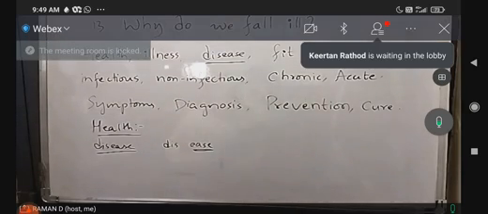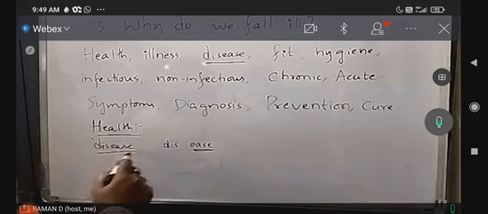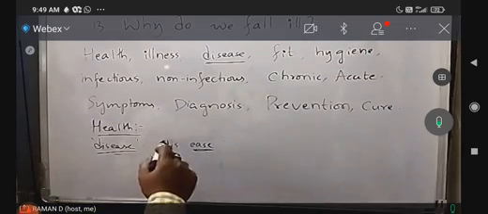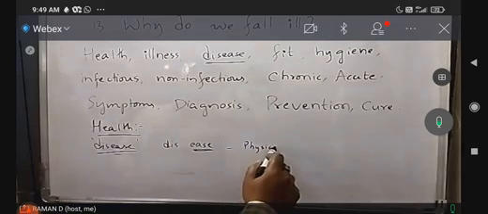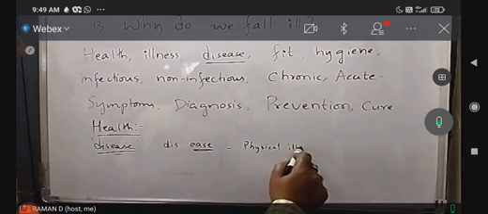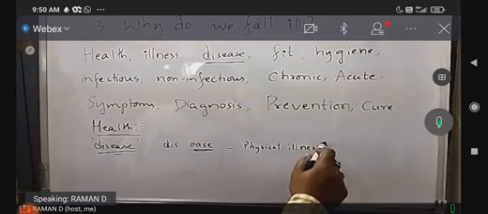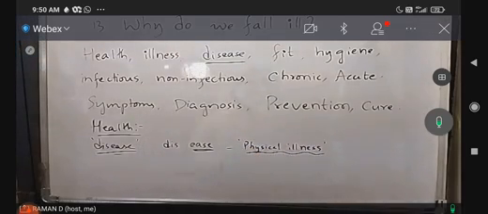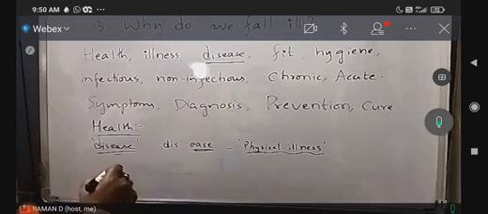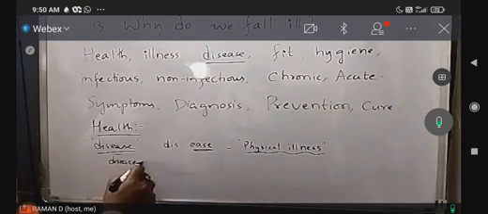So the word disease generally refers only to physical illness. So when you are referring to disease as physical illness, disease free means what it can be?